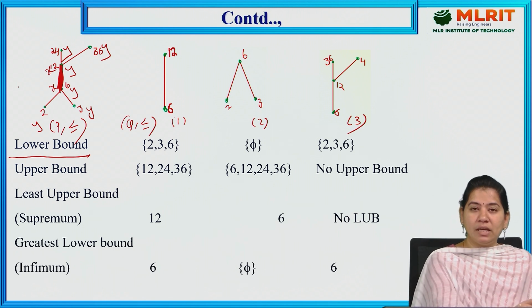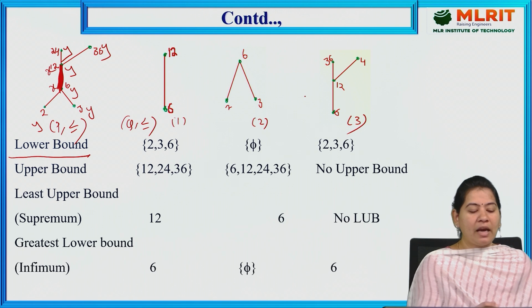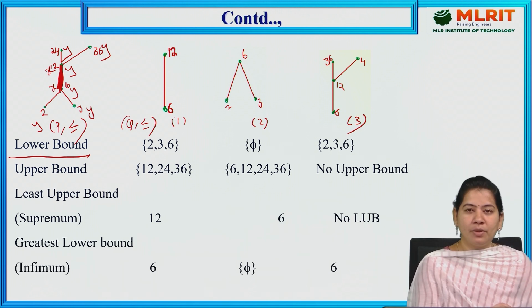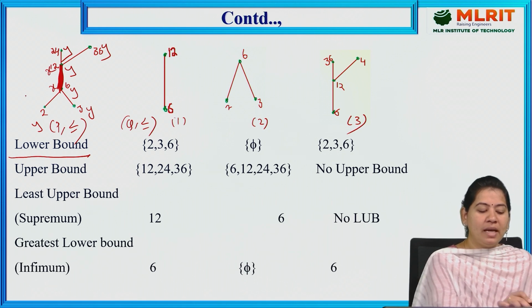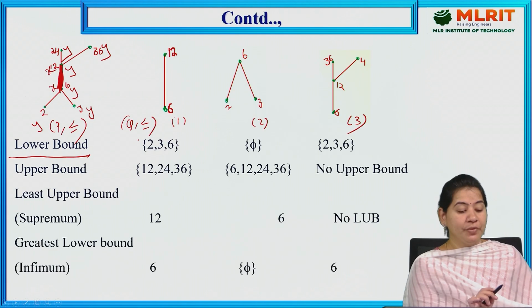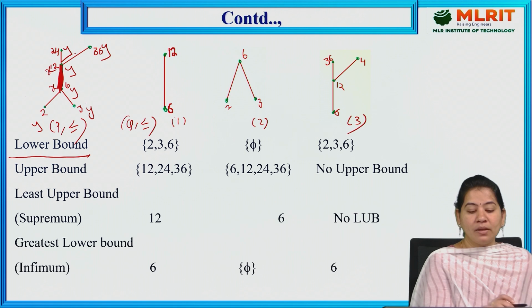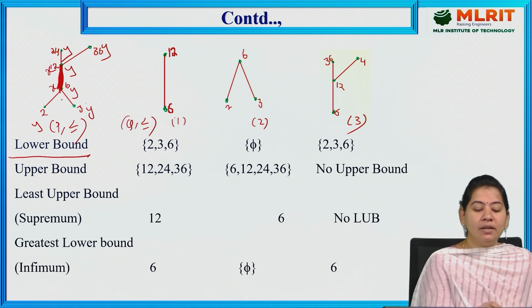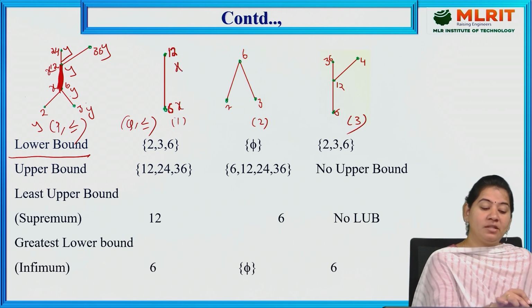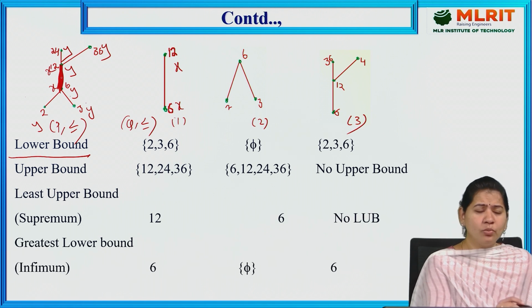Now this is the original Hasse diagram and this is the subset of the given Hasse diagram. As per our discussion, in the definition of lower bounds and upper bounds, we denote the original Hasse diagram with P, less than or equal to, and this one as Q, less than or equal to. The elements present in P we denote with Y, and the elements present in Q we denote with X. These are X elements which are present in the original Hasse diagram as well, and these are called Y elements.